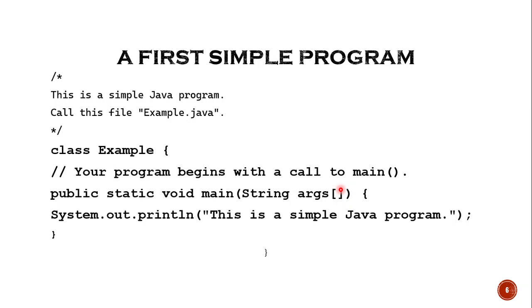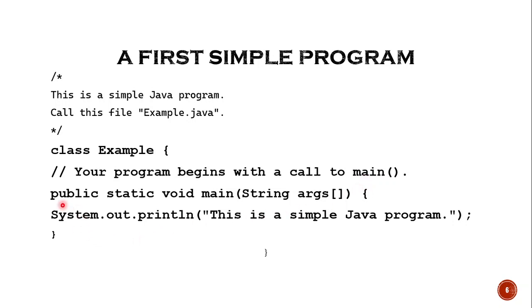Finally, the last line. The last line you can observe here. One more very important thing. In main, the lowercase m is important. If you write it as a capital, it will not be recognized. So that means what now? Java is a case sensitive programming language. Remember this, friends. Java is a case sensitive programming language.